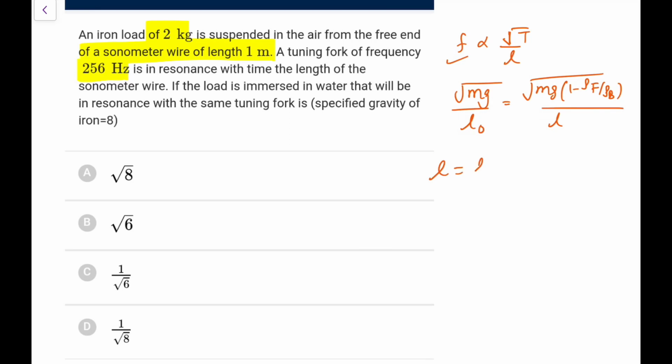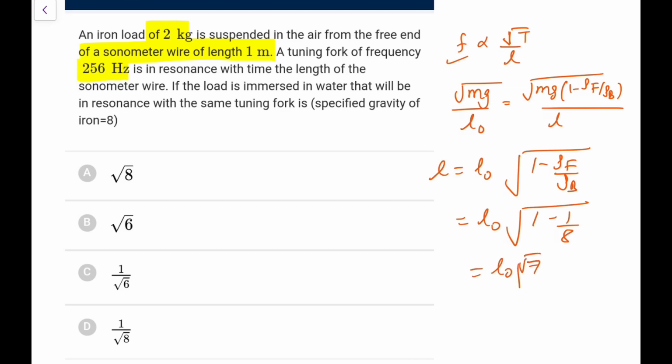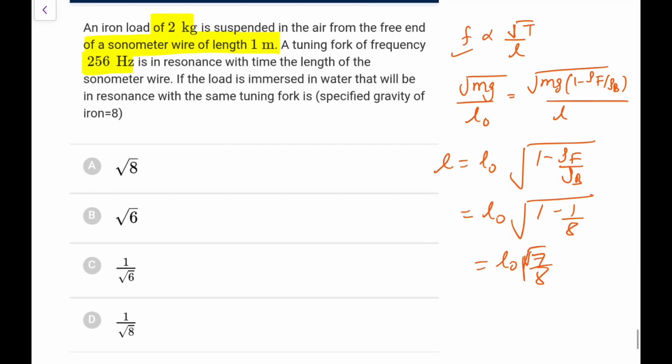So the new L will become L naught into root of 1 minus rho f by rho b. You are given the specific gravity, so rho f by rho b is 1 by 8, so it is L naught root of 7 by 8, I can make out. So root of 7 by 8 times L naught, that is what we can make out.